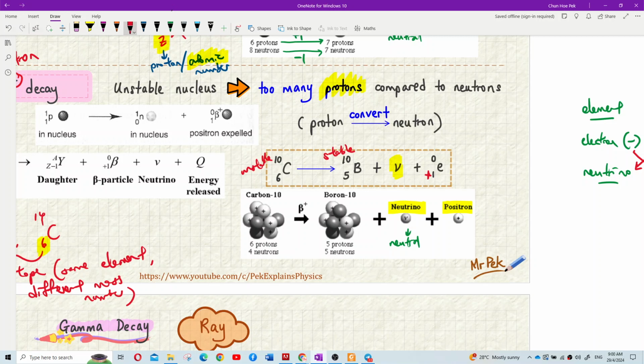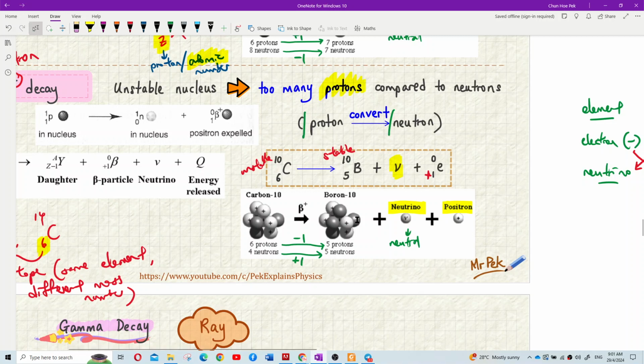Look carefully. What happened here? What happened to the proton and neutron here? Ini proton sudah tolak 1. And what happened to the neutron? Tambah 1. Betul tak? Neutron tambah 1. So what happened here actually, class? Kenapa proton tolak 1, neutron tambah 1? Kenapa? Because one of the proton, satu proton sudah tukar jadi neutron.